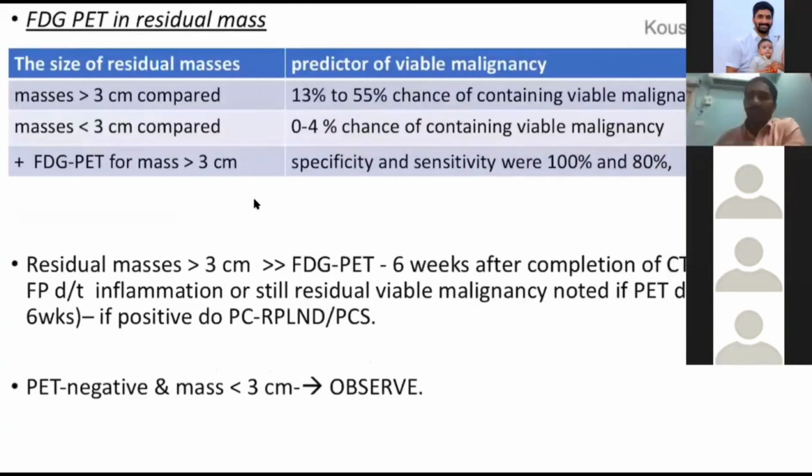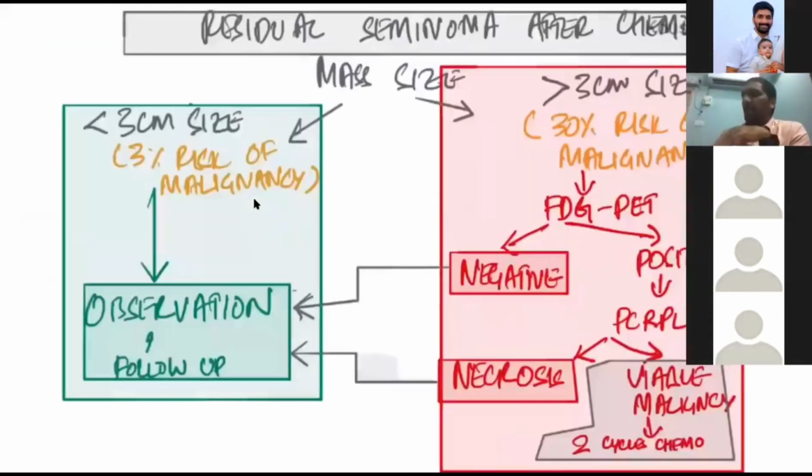Important thing, residual masses after chemotherapy. How do you manage in a seminoma? The only place where FDG PET is relevant is residual mass after seminoma. You just have a look at this flowchart that I have made.